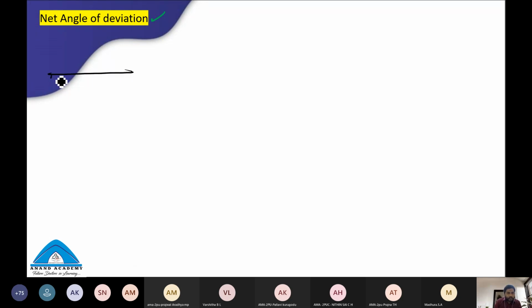There is a plane mirror. This we have already discussed. There is a plane mirror.